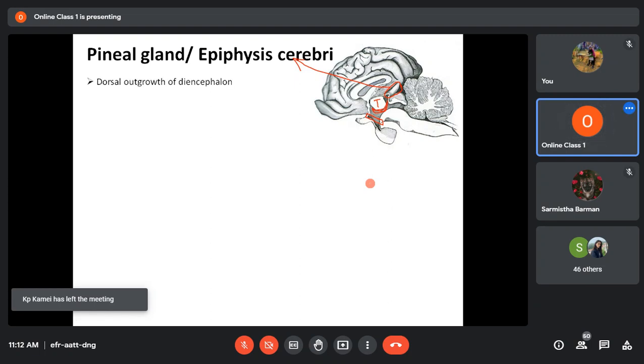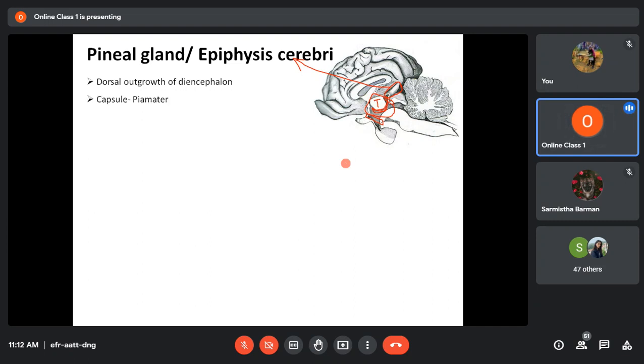Now, the pineal gland is a dorsal outgrowth of the diencephalon. The diencephalon is a part of the brain, isn't it? So this area is actually the diencephalon. From the diencephalon, the pineal gland develops, and that's why it is called a dorsal outgrowth of the diencephalon.